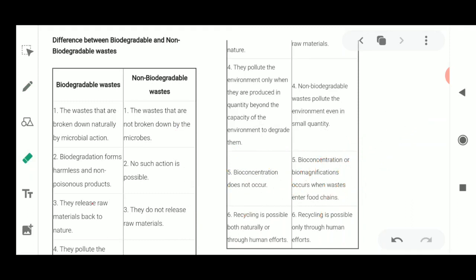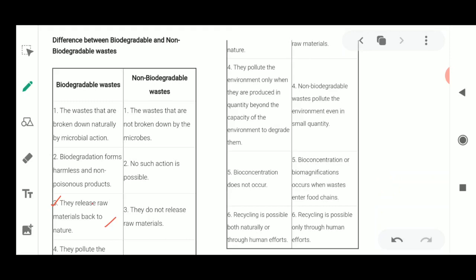Okay. Now the next point says that they release raw material back into nature. Biodegradation helps in the release of material back into nature. How? This is possible when the larger amount of raw materials, which is biodegradable waste, is broken down into simpler products, and these simpler products are mixed with the soil. Then it is released back into nature. Okay, it's very simple to understand now. So if biodegradation is happening, it is going to release its material back into nature.